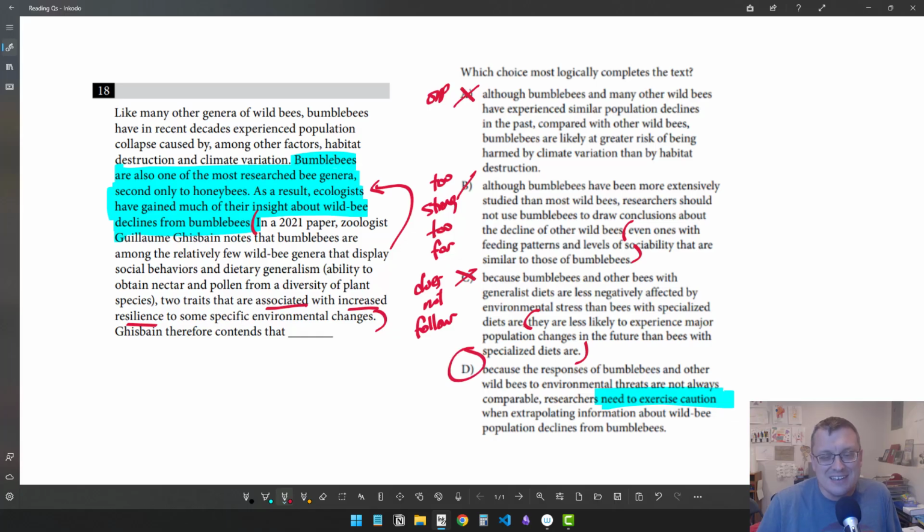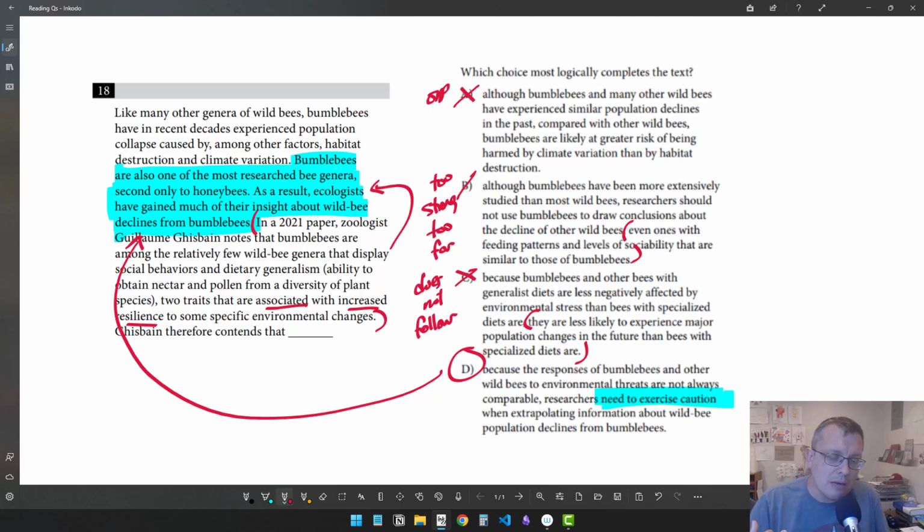And this, in some sense, another part of D that I like, is a direct response to this highlighted bit, right? This not resolves the tension, but addresses the tension to say, bumblebees have been used in the past as almost like a model species for these other bees. We're using these bumblebees to draw and gain insights about other species that are not bumblebees. But then there's this tension of, but they're, in a very important way, they're not like other species. So therefore, again, we don't want to completely throw the baby out with the bathwater, the bee out with the bathwater. I don't know. We can still use them. We just have to be careful. We have to be careful extrapolating from bumblebees to other species, given the significant difference.